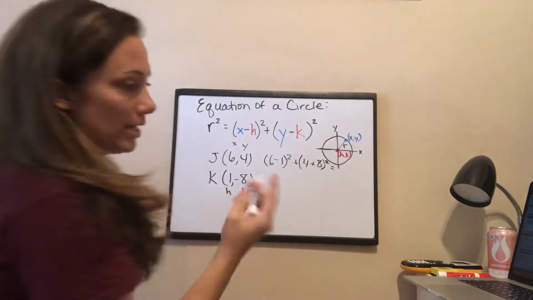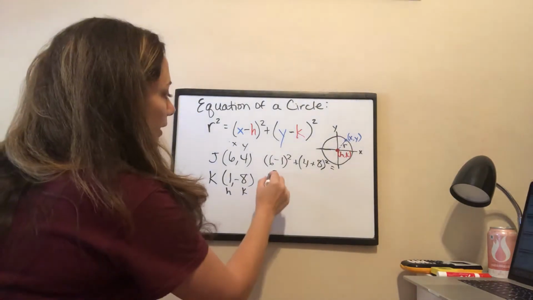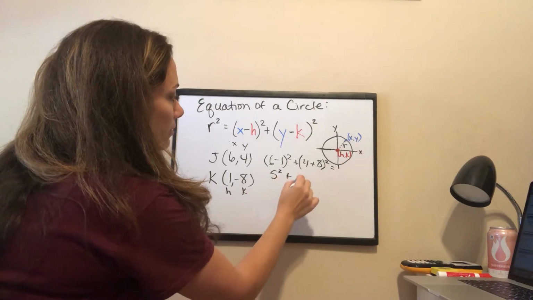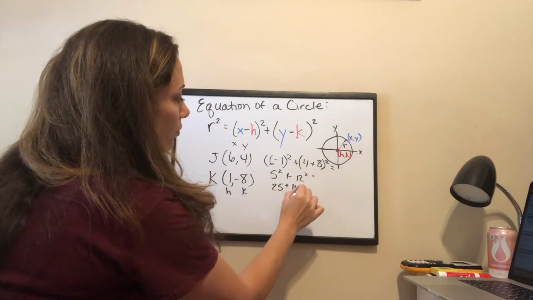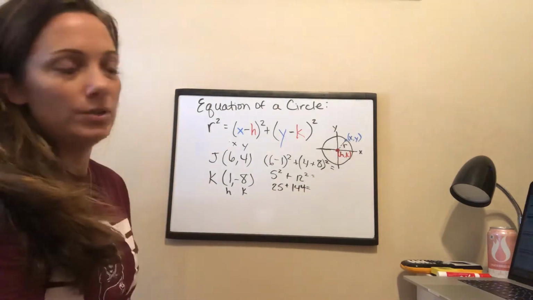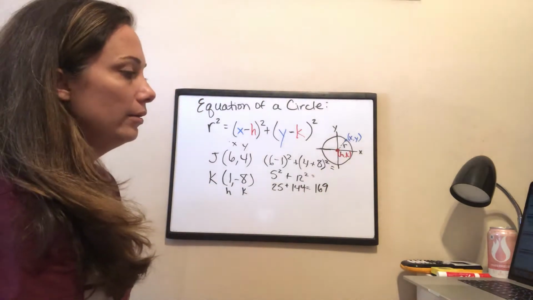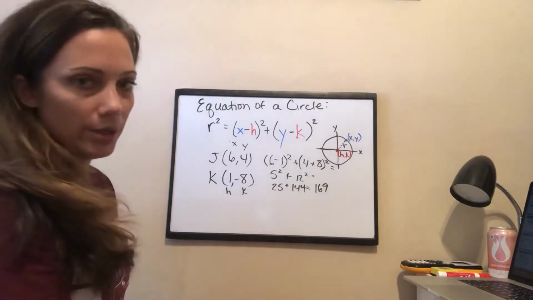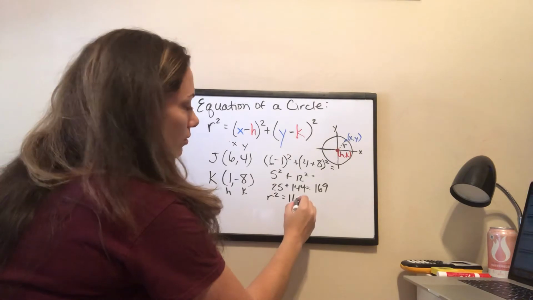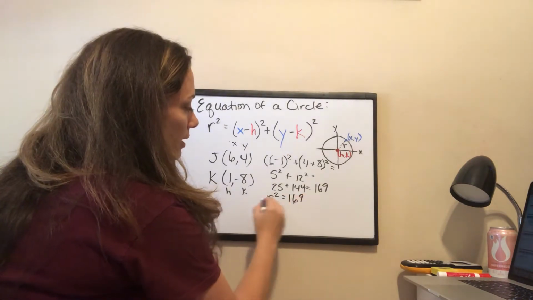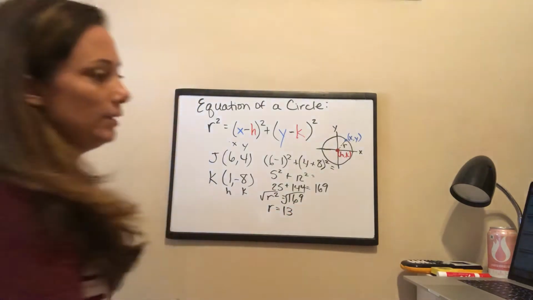All right, so let's now just simplify to arithmetic. And we're going to get 5 squared plus 12 squared. 5 squared is 25. 12 squared is 144. 144 plus 25 is 169. So my r squared equals 169. I want to square root. My radius is 13.